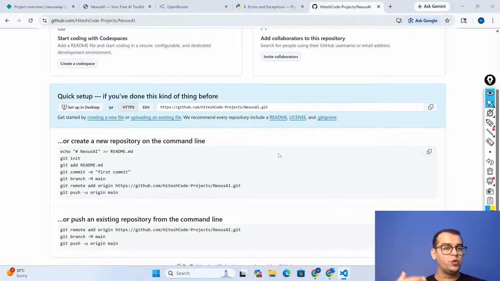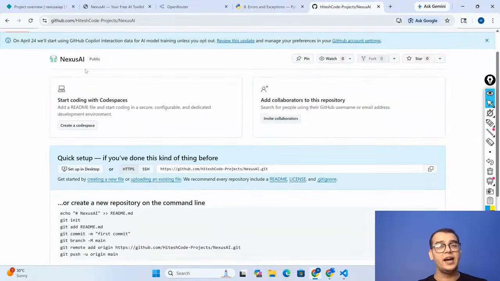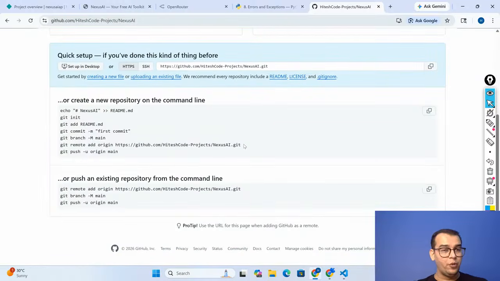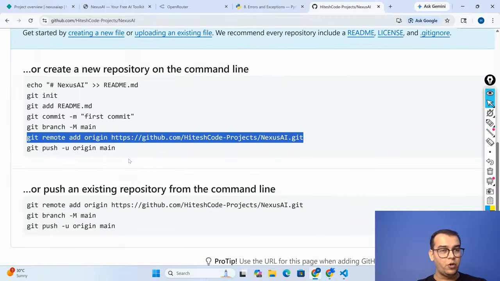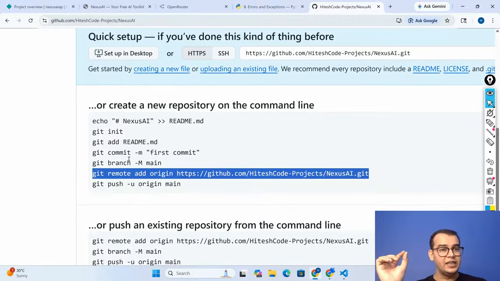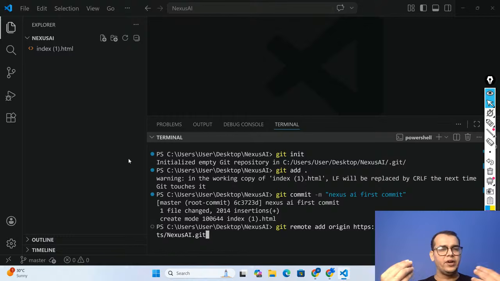I want Git to add my code in the Nexus AI repository. So I will copy this particular command. This command is very important, because it gives the address of your GitHub repository. Remember, after the commit, only for the first time, only one time. Once you know my address, you can easily come and visit my place. The same way, Git is saying give me the address one time. I will save this, and next time you can directly add your code in that repository.